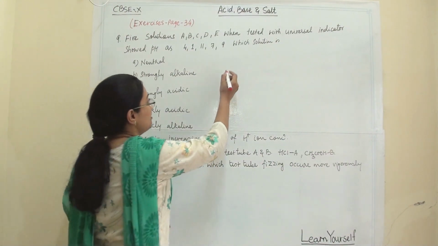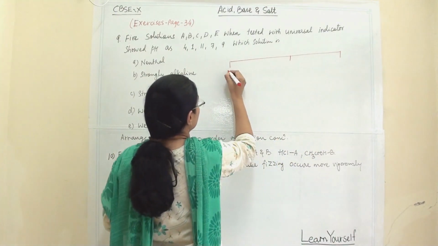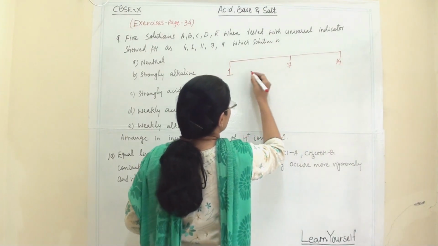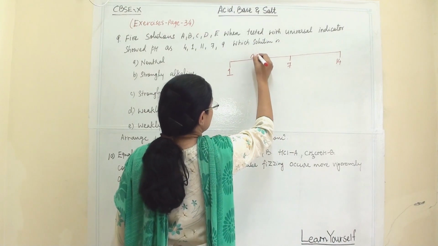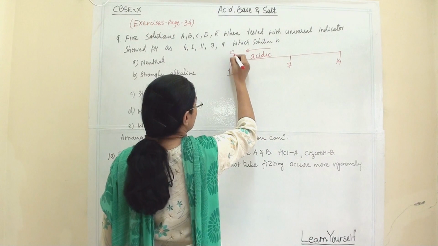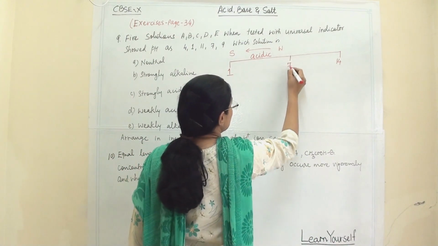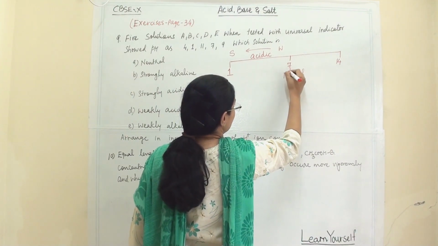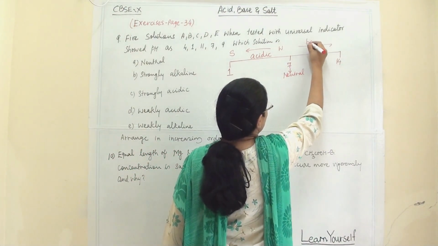So for this we need a pH range. We know that this is pH 1, pH 7, pH 14, where from pH 1 to pH 7 is acidic. As you are going towards 1, it will become strong acid. Here it will become weak acid. This is our neutral solution if it is 7. Then from 7 to 14, this is a basic range.